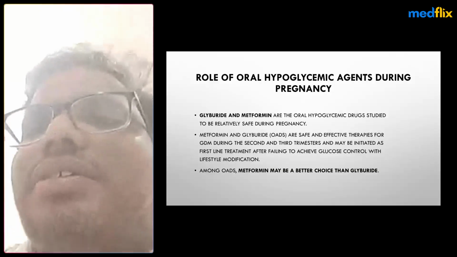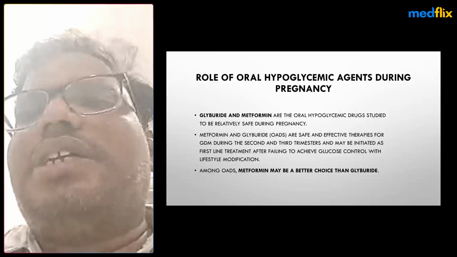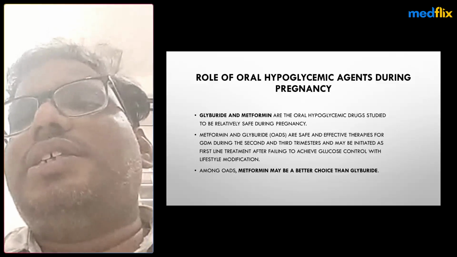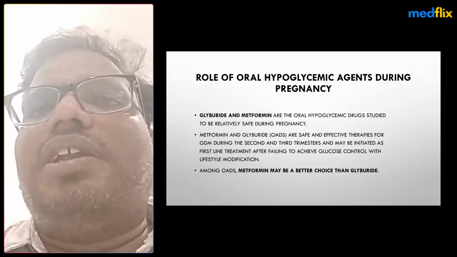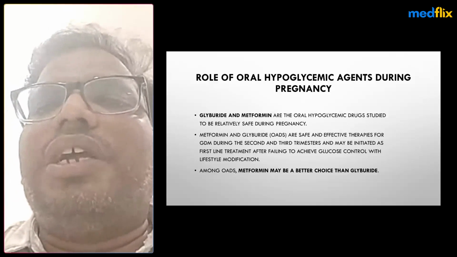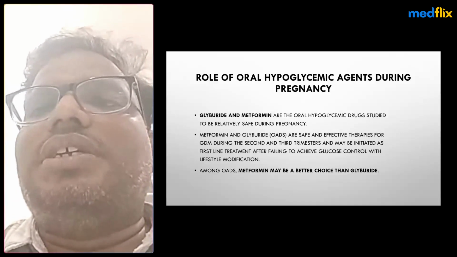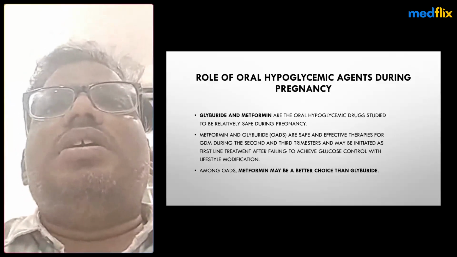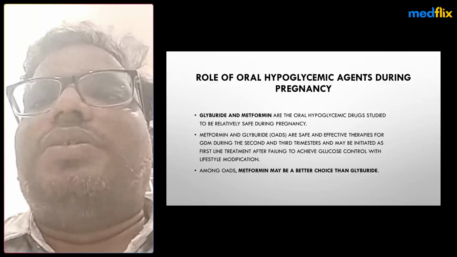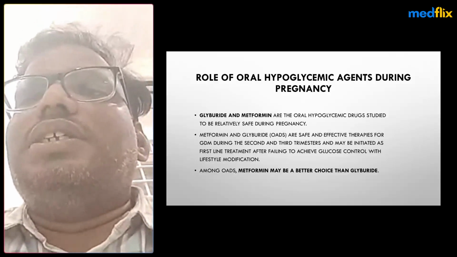Among oral hypoglycemic drugs, we have to select carefully, as some cross the placenta and cause complications. Metformin and the sulfonylureas glyburide and glibenclamide cross the placenta less. Metformin is a good choice for second and third trimester patients. In some 10 to 12 randomized trials, metformin was found safe.